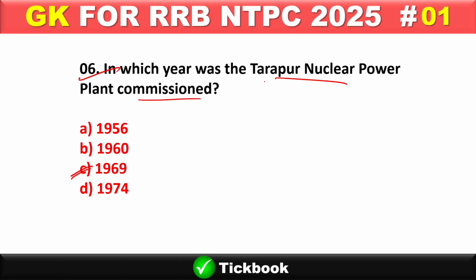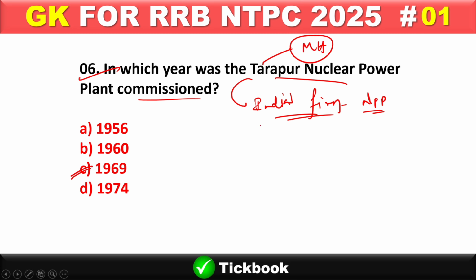And Tarapur nuclear power plant is India's first nuclear power plant. And where is it located? Tarapur nuclear plant is located in Maharashtra.